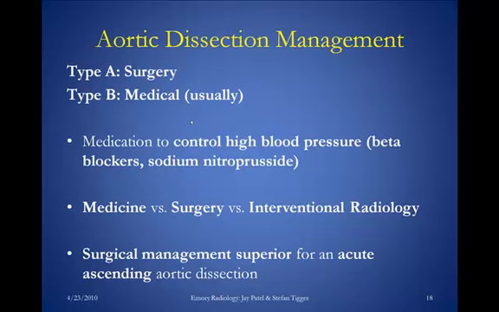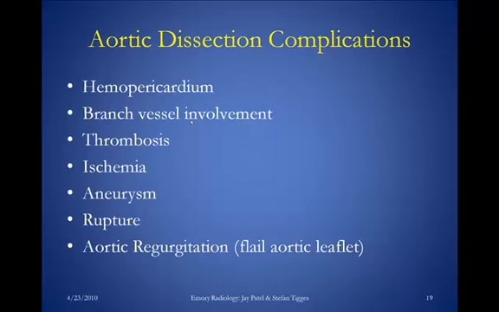Surgery is involved for type A dissection, so if you see a type A dissection, you need to call your vascular surgery team or your general surgery team, or potentially even your interventional radiology team for management. And surgical management has been shown to be, in the medical literature, superior for an acute ascending aortic dissection. That's seen in both the medical and surgical literature.